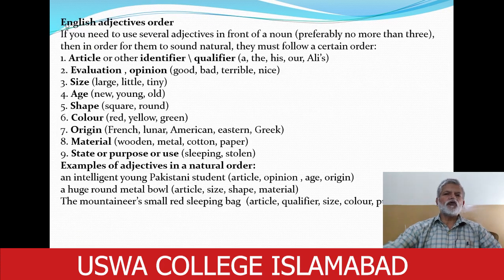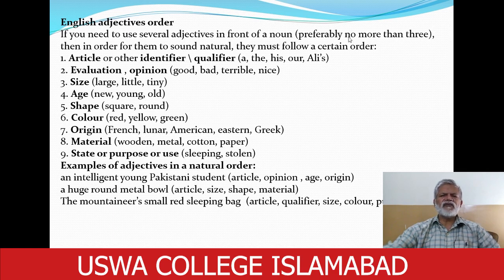If you are to use many adjectives in a sentence, in which order, in which sequence, in which arrangement are you to put them? Here a certain word of advice is for you. If you need to use several adjectives in front of a noun, preferably no more than 3.